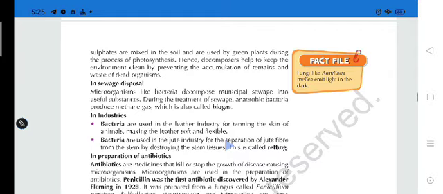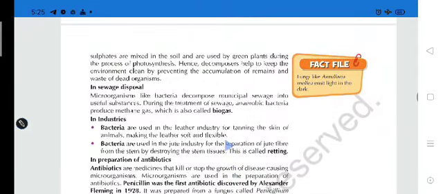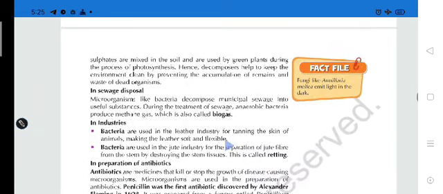Now students, how do the microorganisms give their beneficial effect in sewage? We will talk about it in the next video, students. So take care.